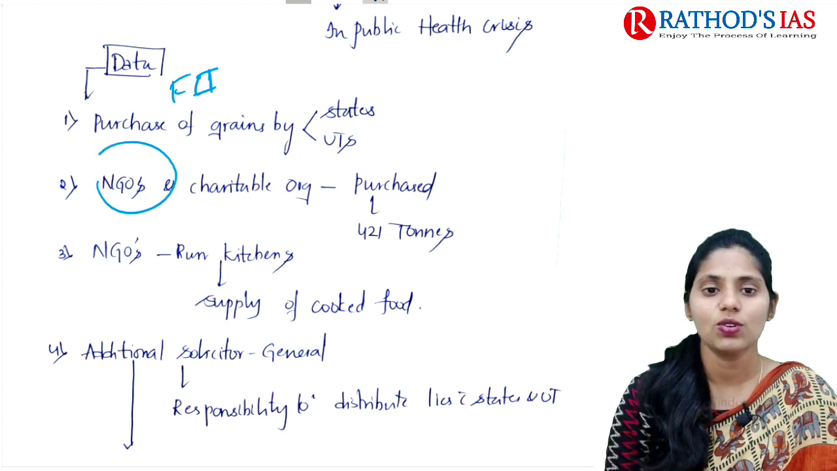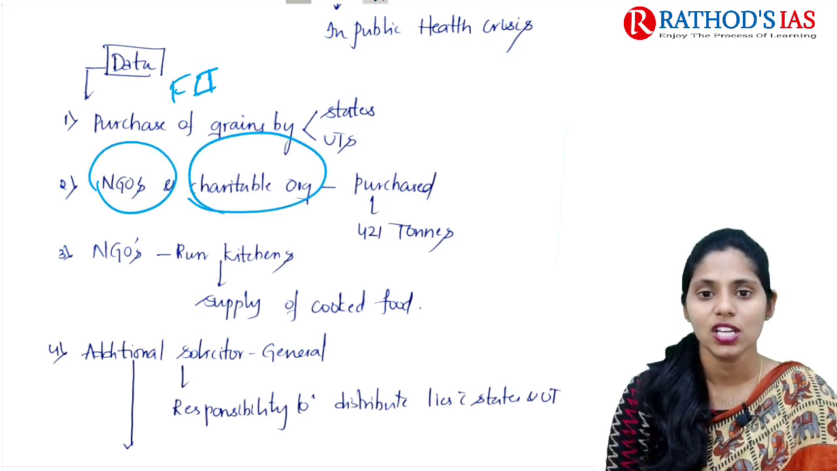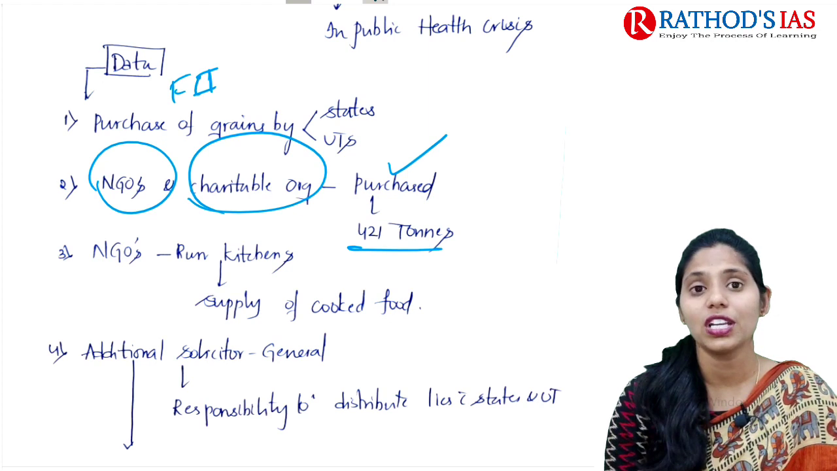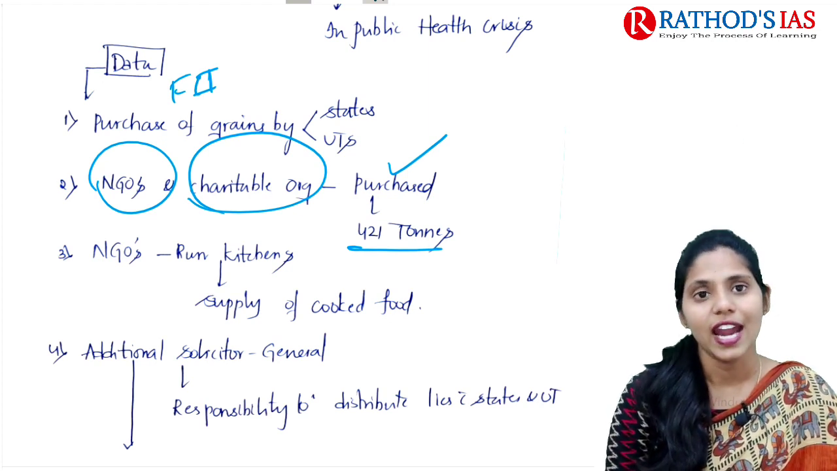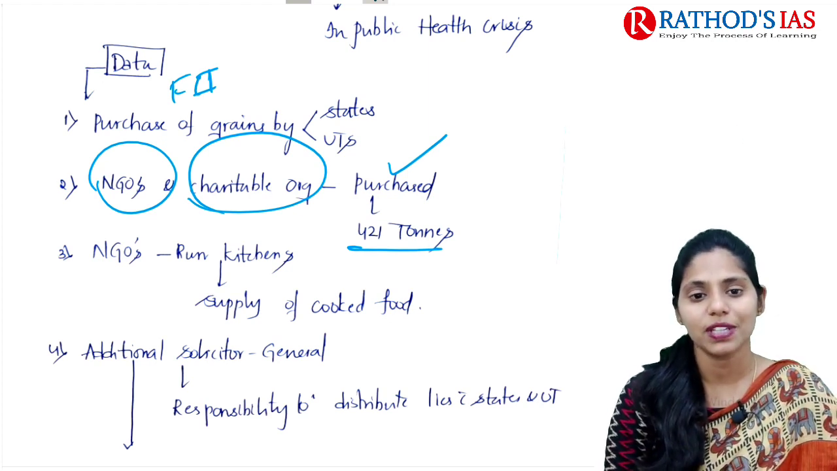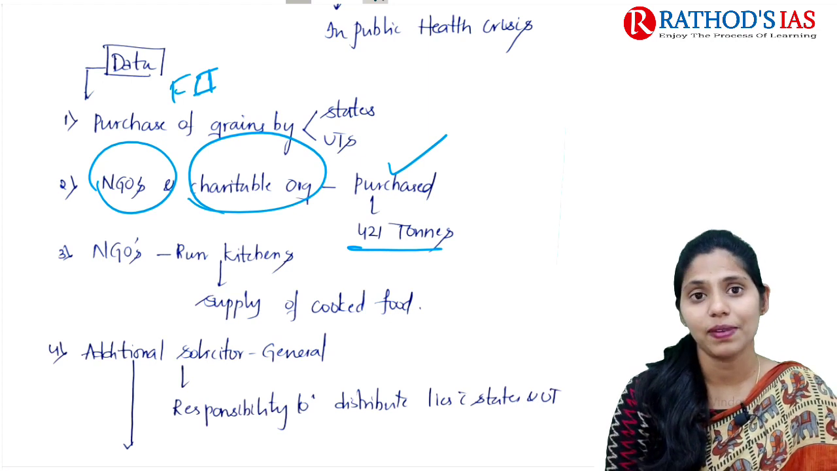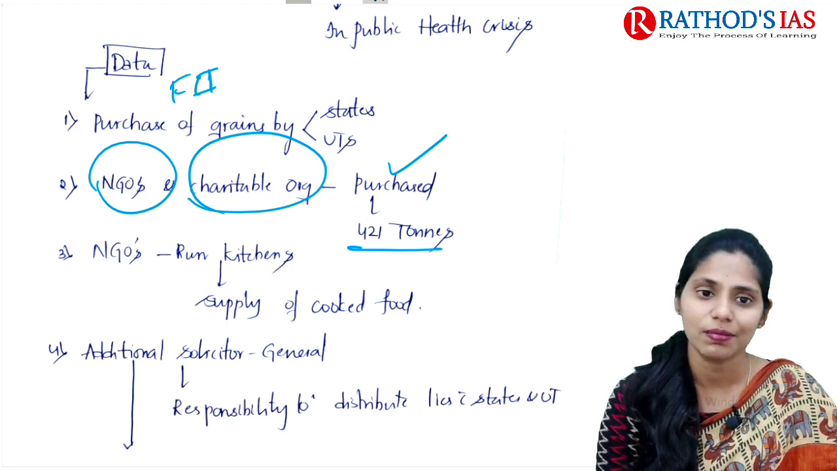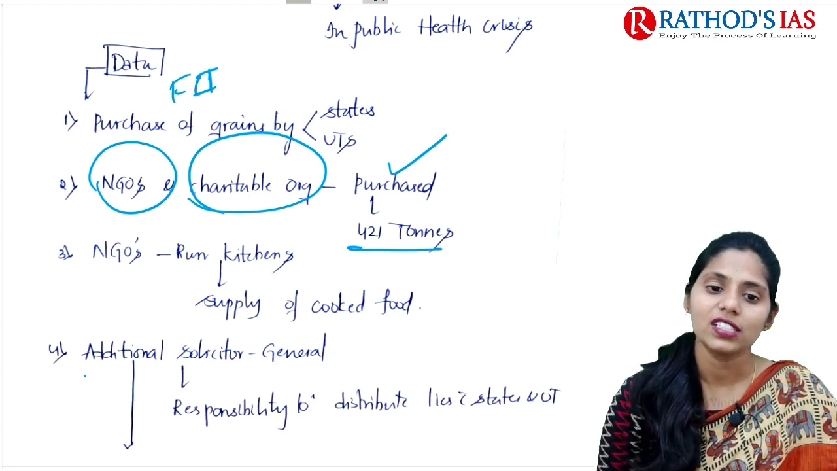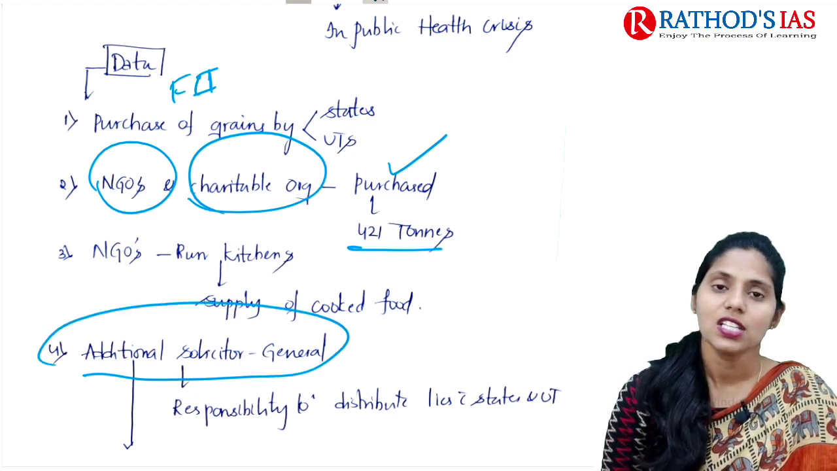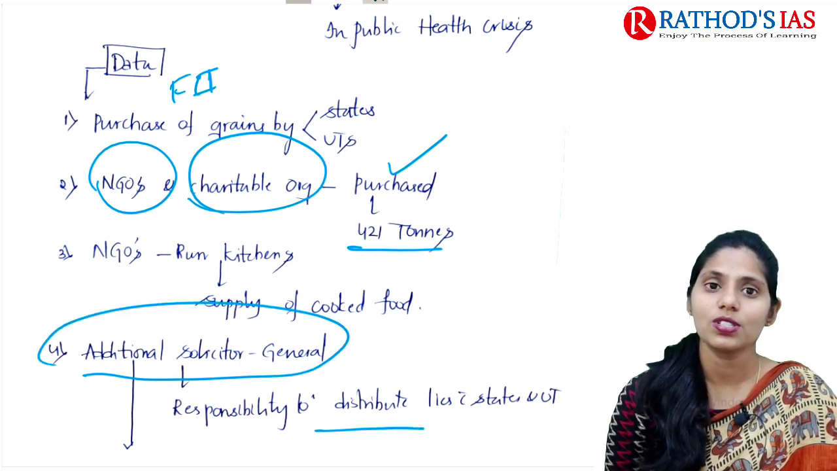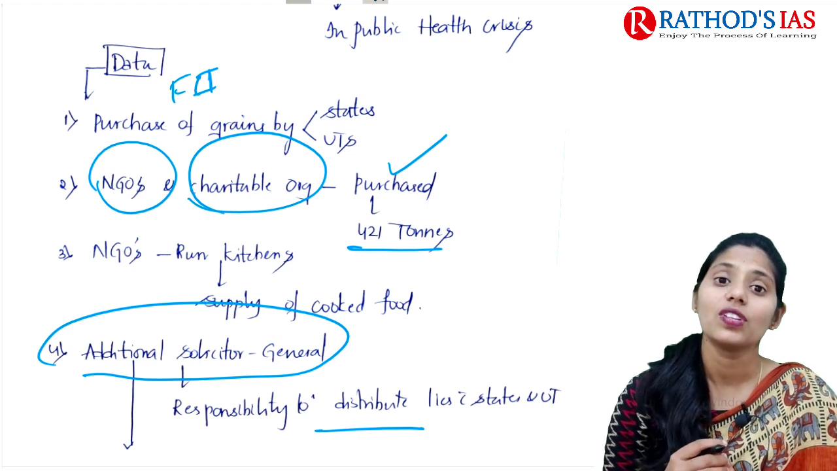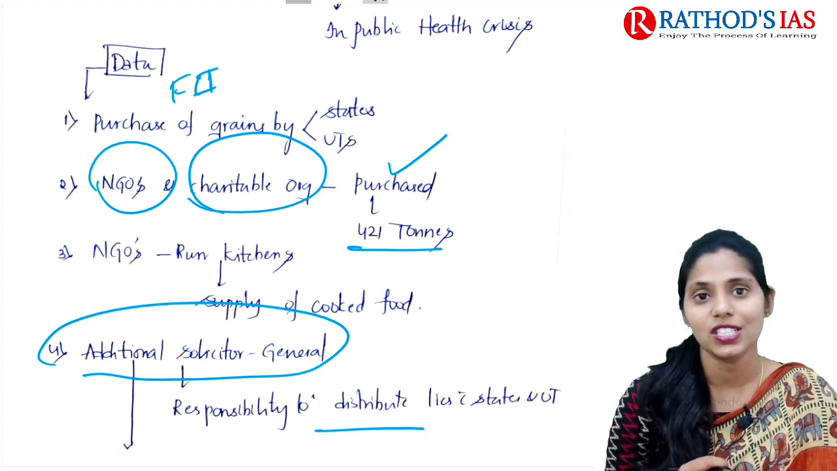And next, NGOs and some charitable organizations purchased 421 tons of food grains, and NGOs are also going to run some kitchens that will be helpful for supplying cooked food for these migrants. The Additional Solicitor General said that the responsibility to distribute these food grains lies with the states as well as union territories.